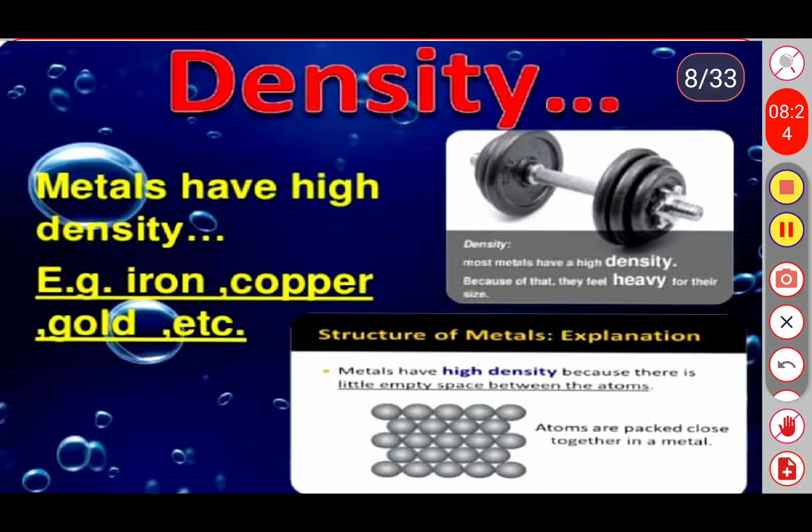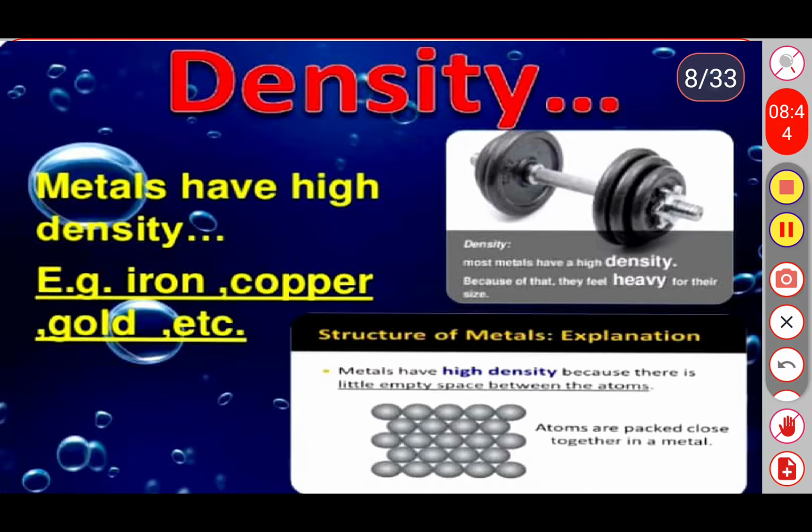Metals have high density because there is very little empty space between the atoms. Atoms are tightly packed, closely together, in metals.